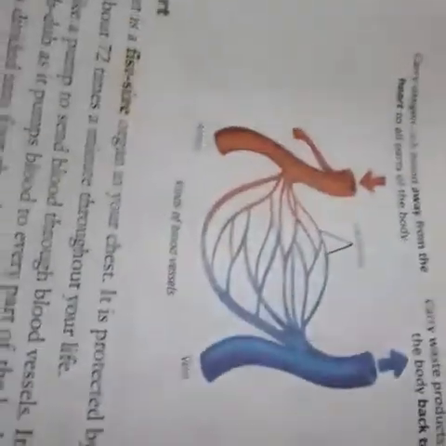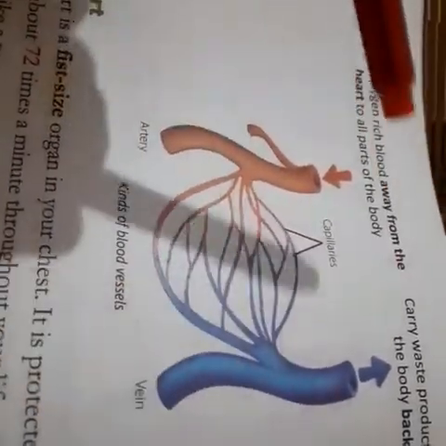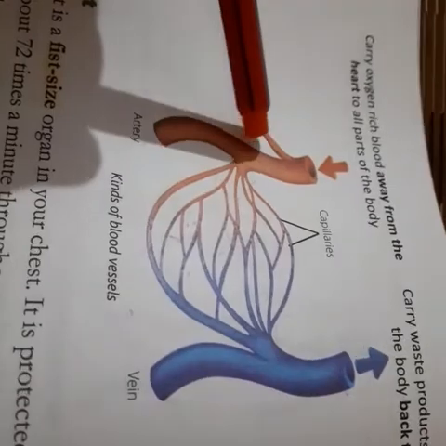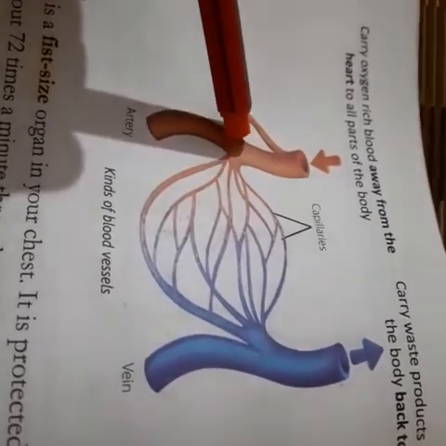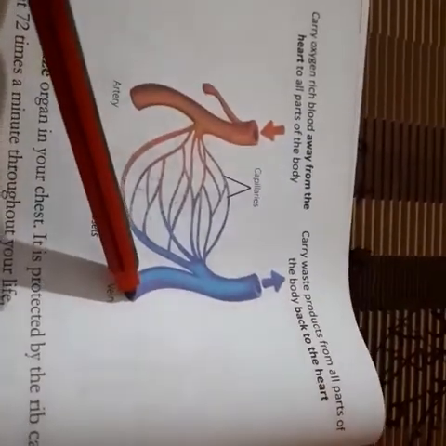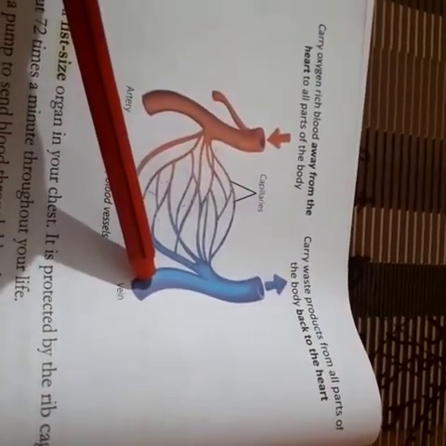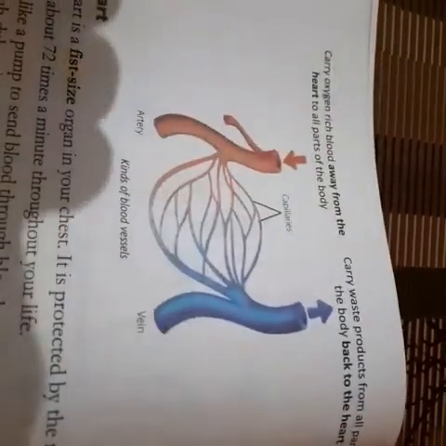Here are the kinds of blood vessels, arteries and the veins. Arteries carry oxygen-rich blood away from the heart to the parts of the body, and veins carry waste products from all parts of the body back to the heart.